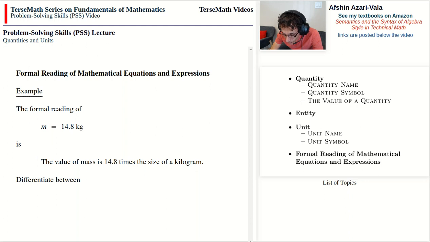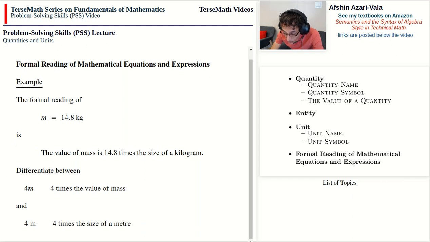Now, you should also differentiate between expressions like this, which says 4 times the value of mass, and expressions like this, which says 4 times the size of a meter. You see here, I have no spacing between 4 and m. Also, m is written or typed using the italics font, and so this is read as 4 times the value of mass. With this one, I have 4 followed by an empty space, followed by m, written using upright font. And this means that I'm talking about 4 times the size of a meter.